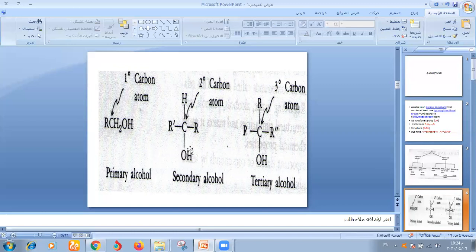When the OH binds to a carbon carrying two alkyl groups, it is secondary alcohol. When the OH binds to a carbon carrying three alkyl groups, it is tertiary alcohol.